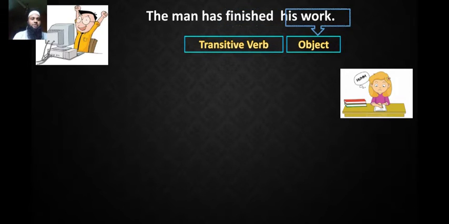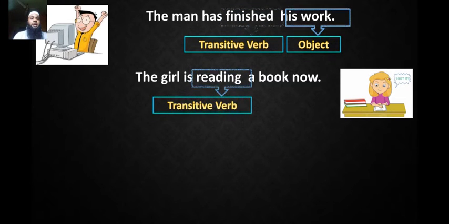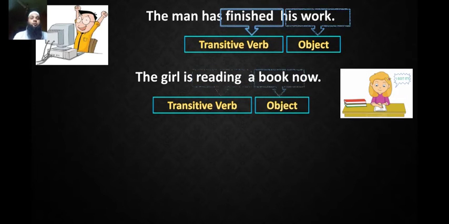Look at the picture. The girl is reading a book now. Here the verb reading. And in this sentence, the verb reading is also followed by an object, a book. Here a book is an object. So both the verbs finished and reading are transitive verbs because these verbs are followed by objects.